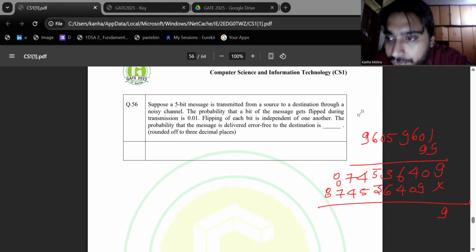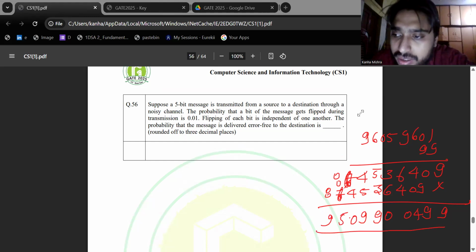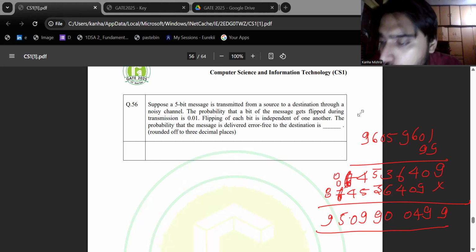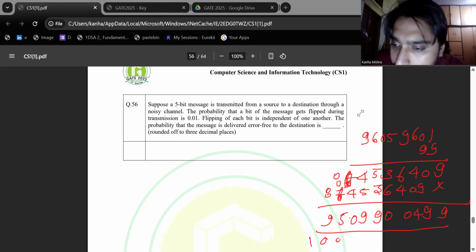This comes out to be 95099004 99, and we have to divide it by 10 to the power 10, which is 1 followed by ten zeros.